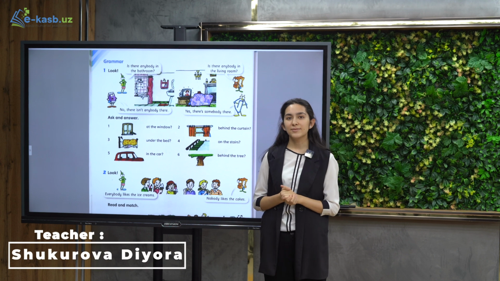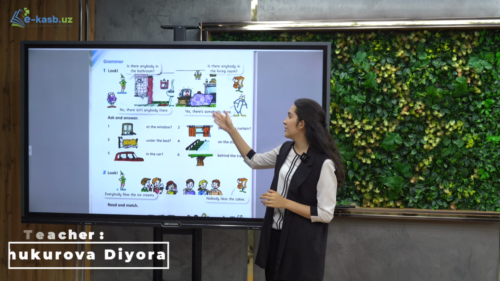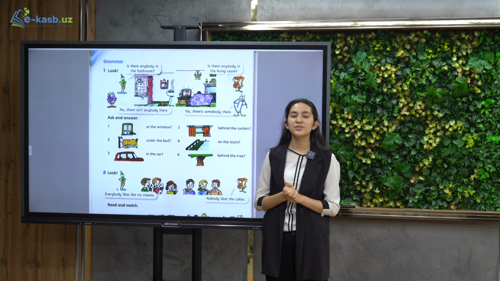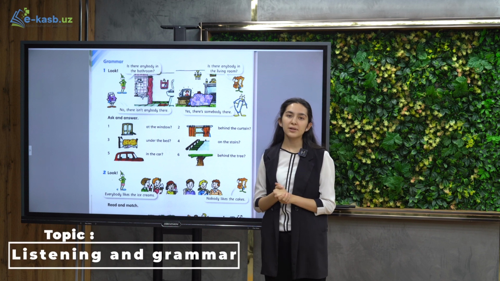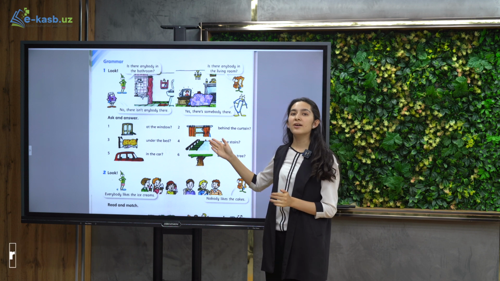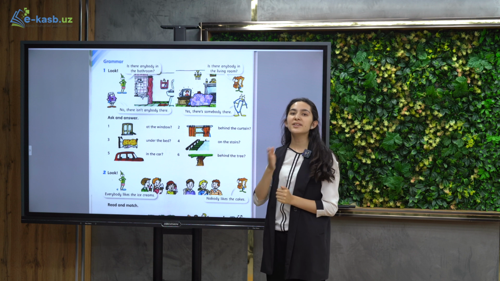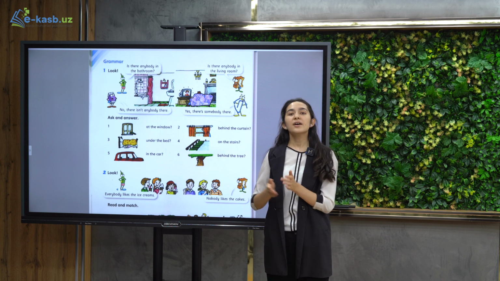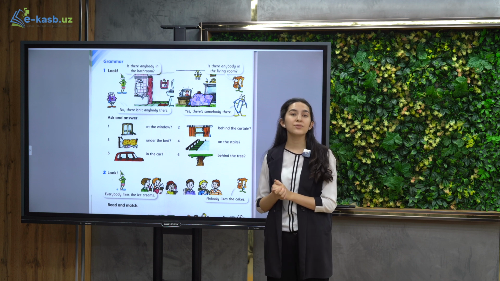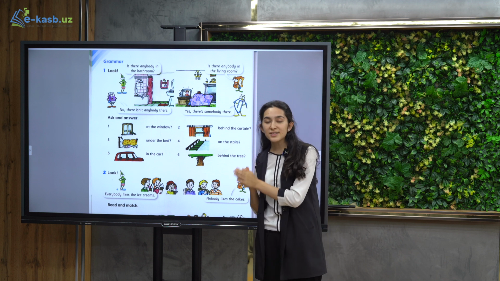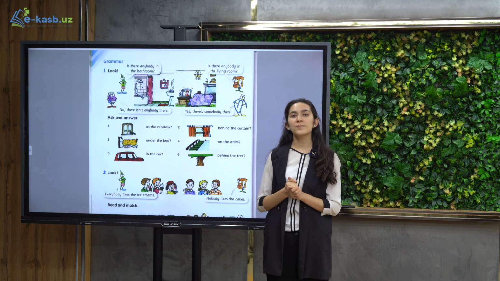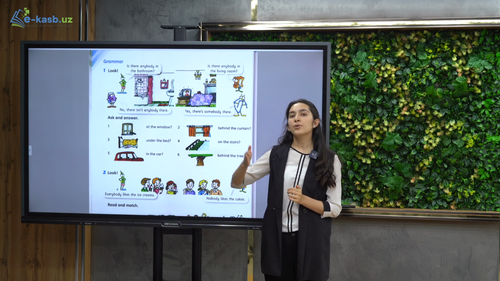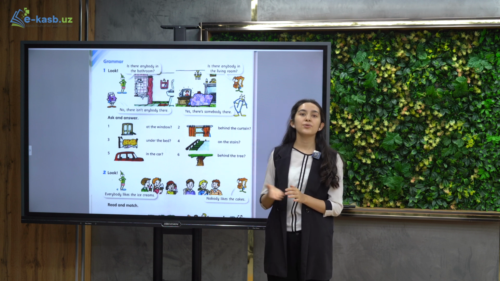So we will start with the grammar part, and this is the grammar that we have already learned with you, but we're just going to quickly review it. So this is about somebody, anybody, nobody, and everybody. If you remember, we have already mentioned with you that these words are singular, so we will use with them only singular verb form, which means we will say is, or verb s or es, or was.